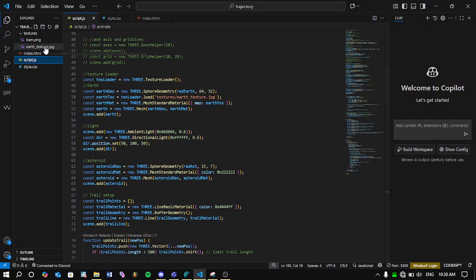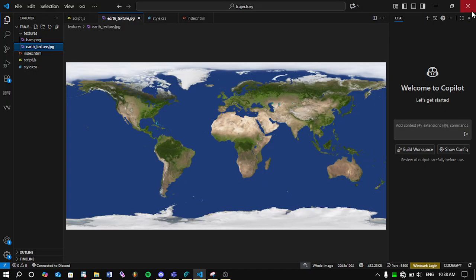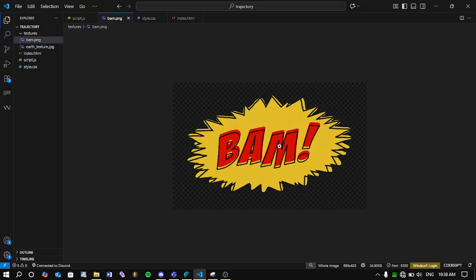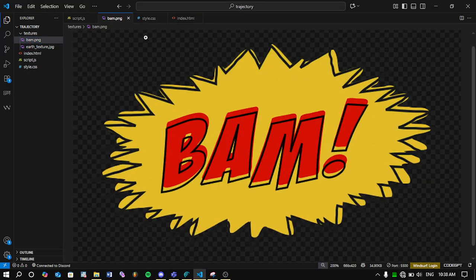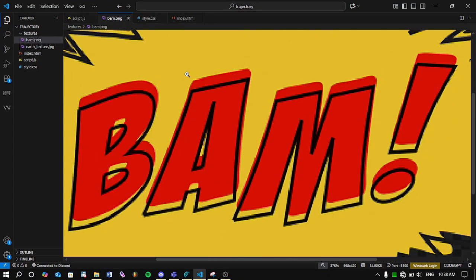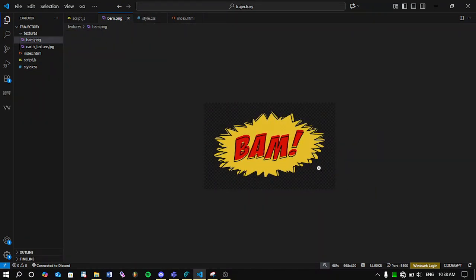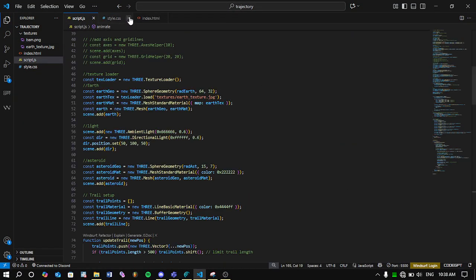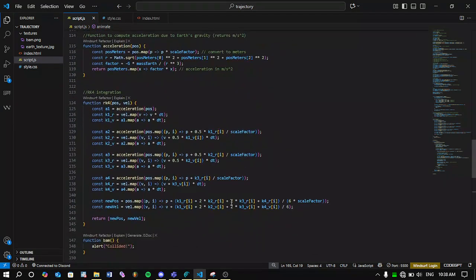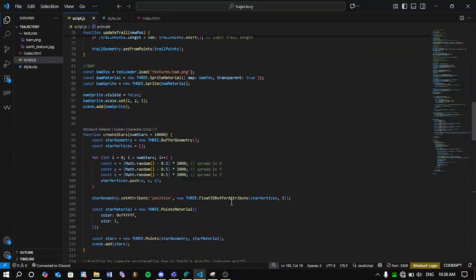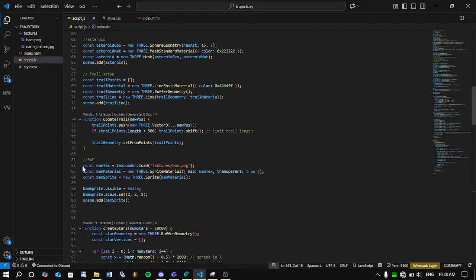So I have two textures. This is the Earth texture, and this is the bam.png that my dad told me to use, but I don't really know what I'm supposed to do with it. It looks more comedic than anything else. Maybe I'll keep it for fun, but I did actually keep it, I think. Yeah, I did keep it. So it's over here, sprite. Yep, I added this sprite, and it loaded, but I'm having a bit of trouble with it, so I think I'm just going to have to forego this part.